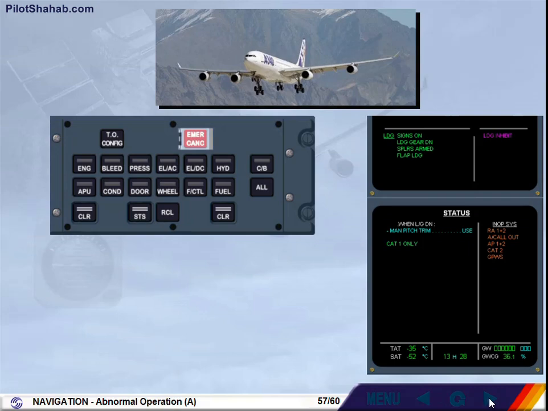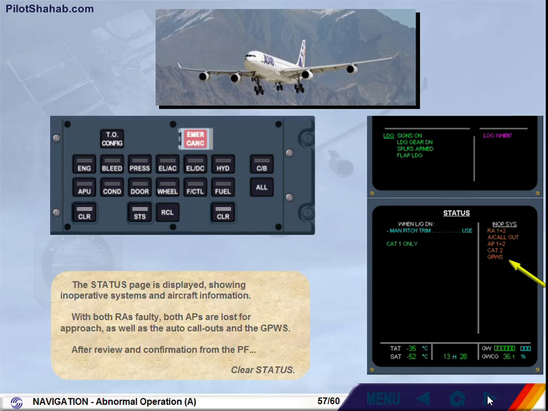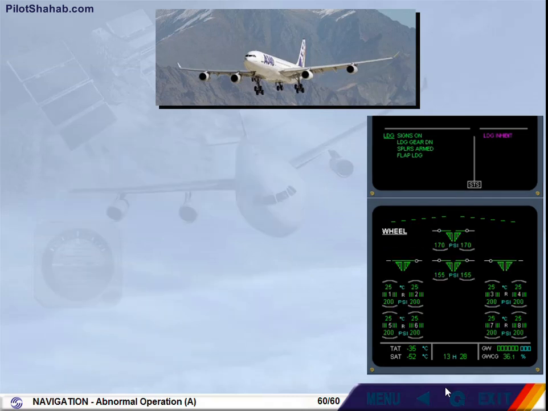The status page is displayed, showing inoperative systems and aircraft information. With both radio altimeters faulty, both autopilots are lost for approach, as well as the auto call-outs and the GPWS. After review and confirmation from the pilot flying, clear status. The ECAM system display automatically reverts to the wheel page and the status reminder is displayed on the engine warning display. The first part of the navigation abnormal operation is now complete.